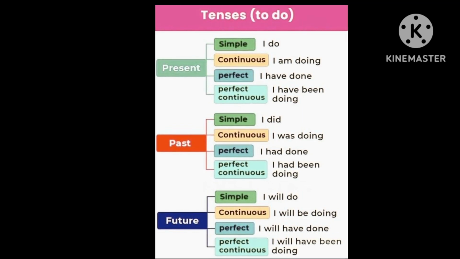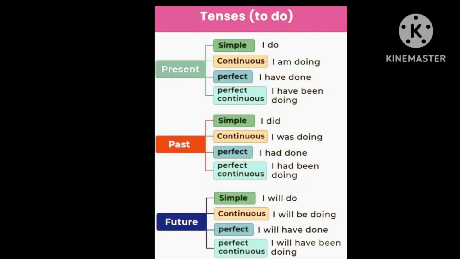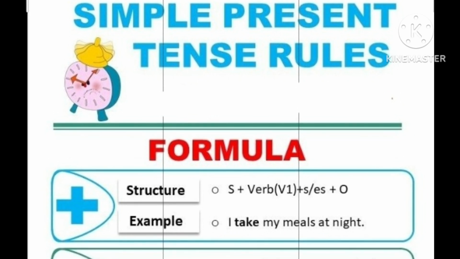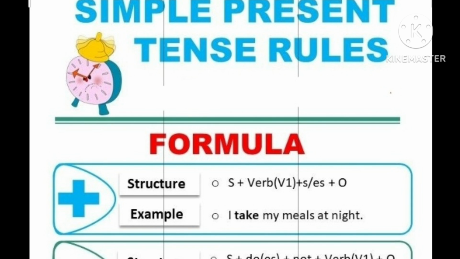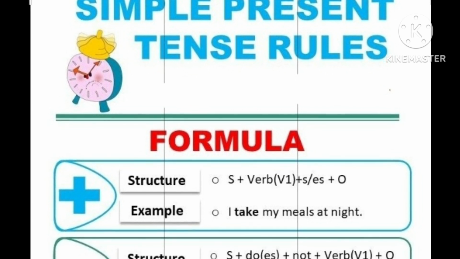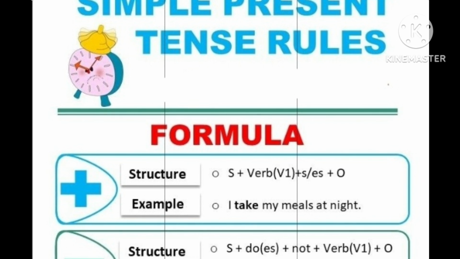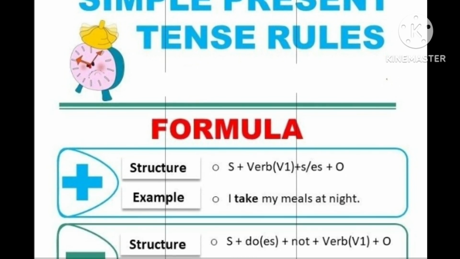And now we will be learning about simple present tense, past tense, and future tense. While framing the sentence using tense, we need to follow some rules. For simple present tense, the structure will be subject plus verb, with s or es added to that verb, and the object.